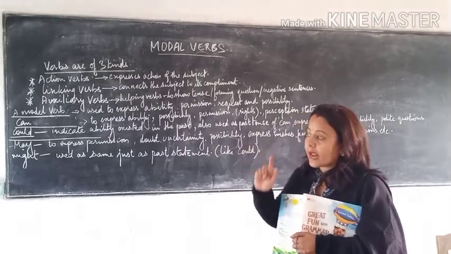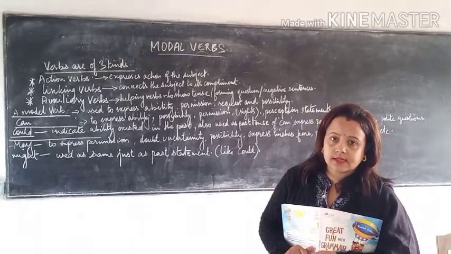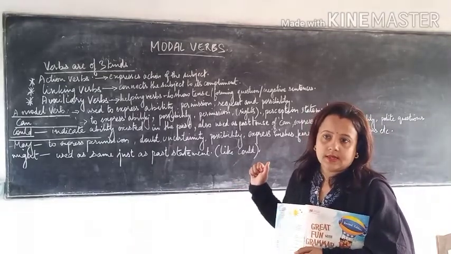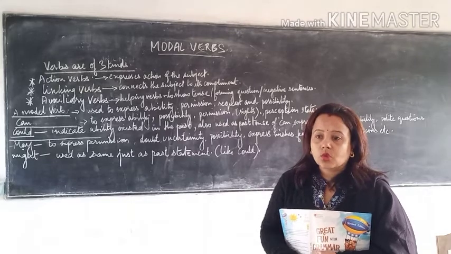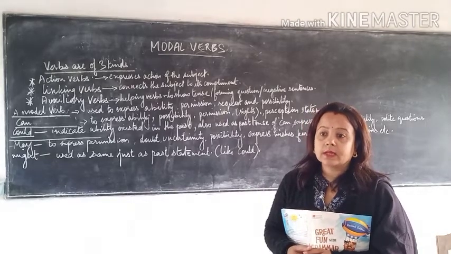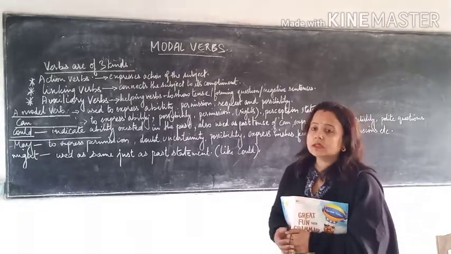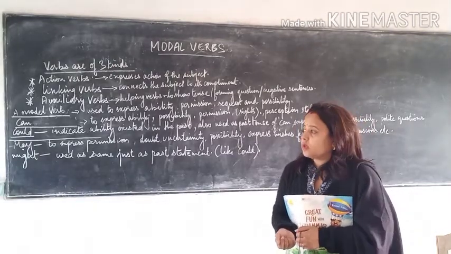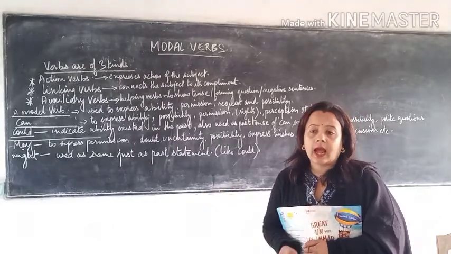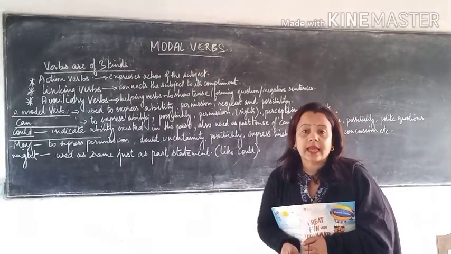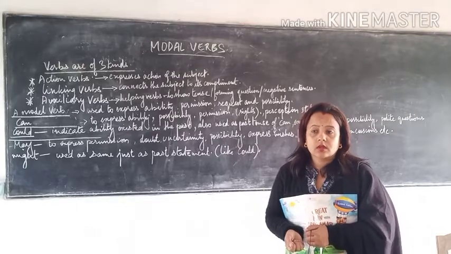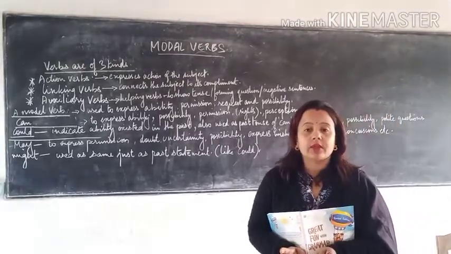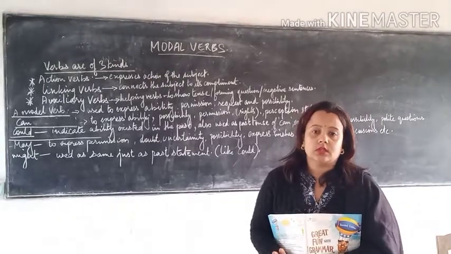Understood? So both can and may are used in present tense. Similarly, could and might are also used in past tense. Okay. Now there are so many examples. For example, it may rain today. That means this is a natural phenomenon. I cannot be sure of it. Understood? So that time I cannot say that it can rain today. Understood? Because can we are using when there is no uncertainty.